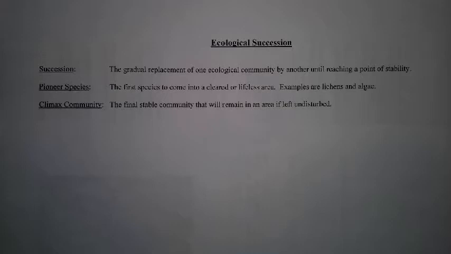time. When we start succession, we start with what we call a pioneer species. A pioneer species is the first species to come into a cleared or lifeless area. So examples of the first pioneer species that are going to come into an area that has never had life before, that is only rock, would be a lichen or an algae, things that do not need a lot of resources. If we're talking about an area where there's been a fire or it's been plowed over or clear cut, then the pioneer species is going to be something more like a grass or a weed.